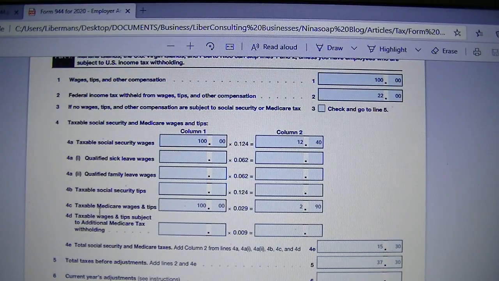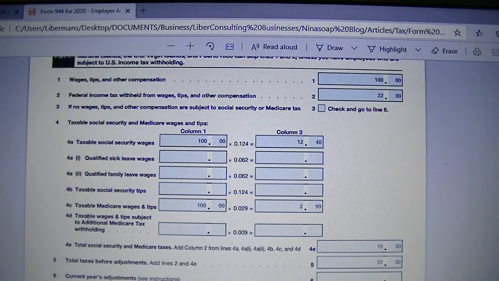Okay, so now let's talk about Medicare wages here. In our case, 4C is the same as line 1, 100 times 0.029, which is employee and employer tax combined for Medicare. And that gave us $2.90 that we put in column 2, no rounding.